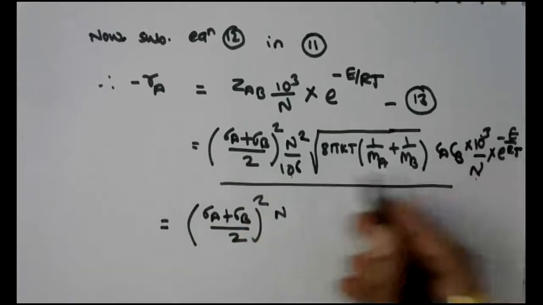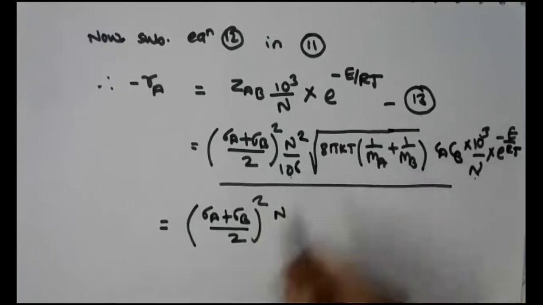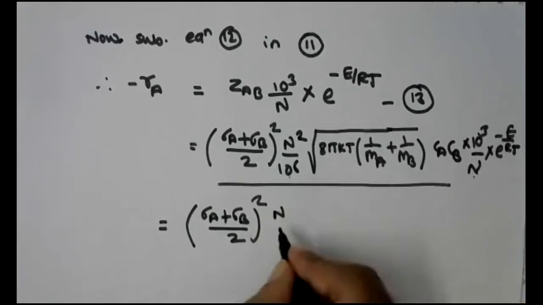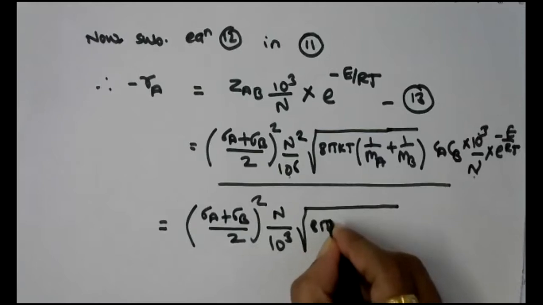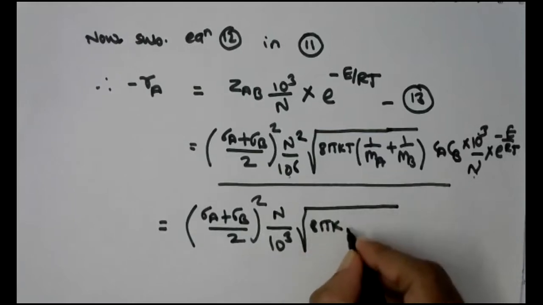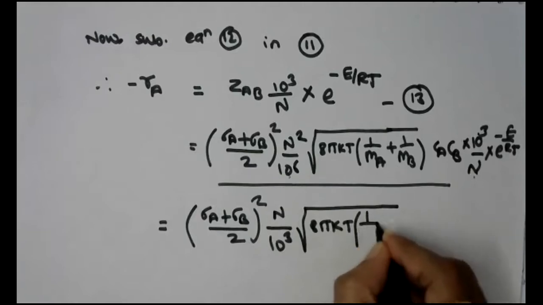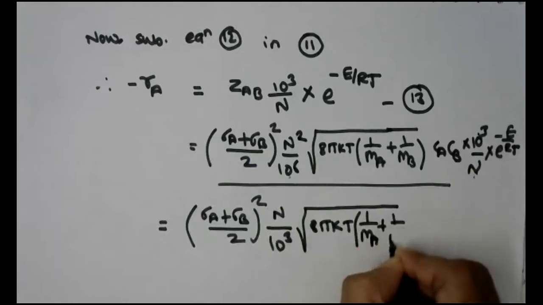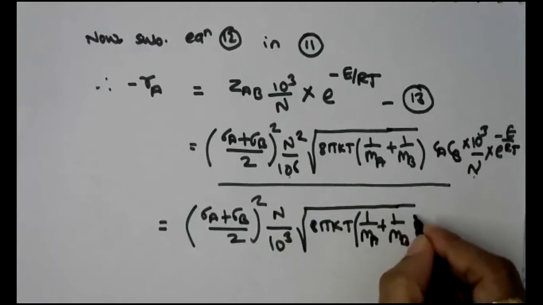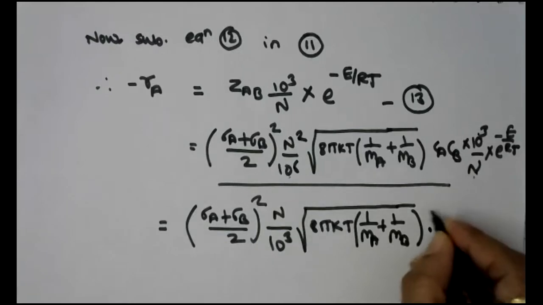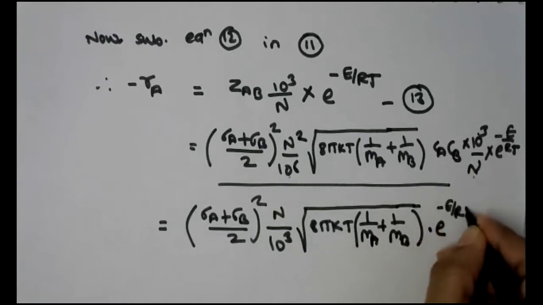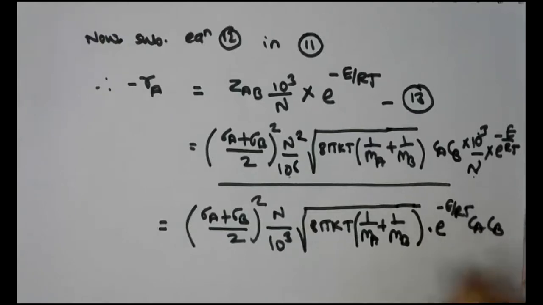So 10 raised to 3 and 10 raised to 6, if you take it in the denominator, it will be 10 raised to 6 minus 3, so it will be 10 raised to 3 only, multiplied by 8 pi kT inside the bracket 1 upon mA plus 1 upon mB, bracket complete, outside the bracket e raised to minus E by RT into CA CB is equal to minus RA. Say this is equation number 14.